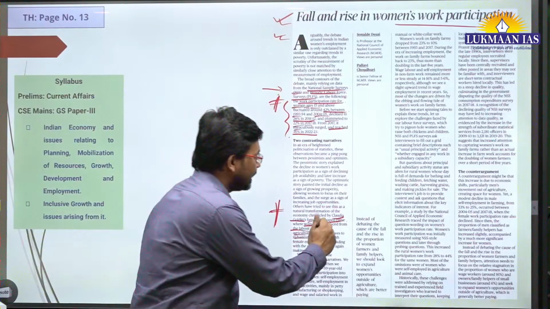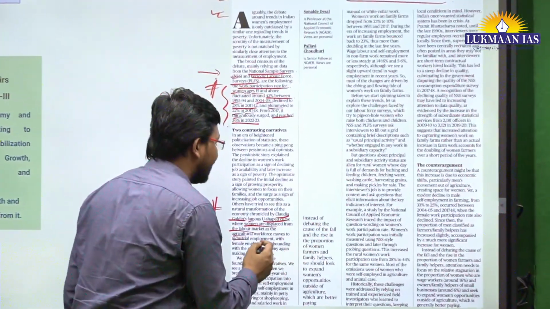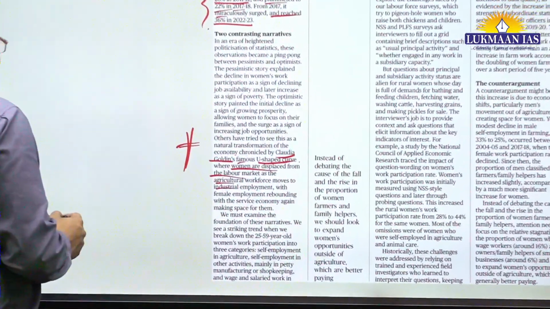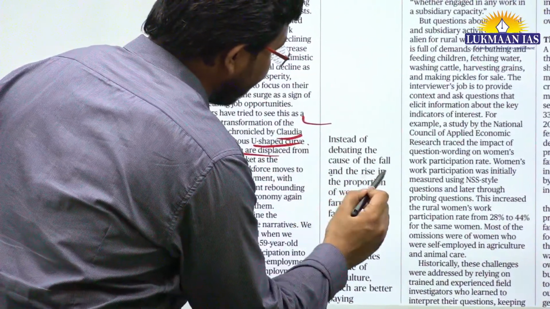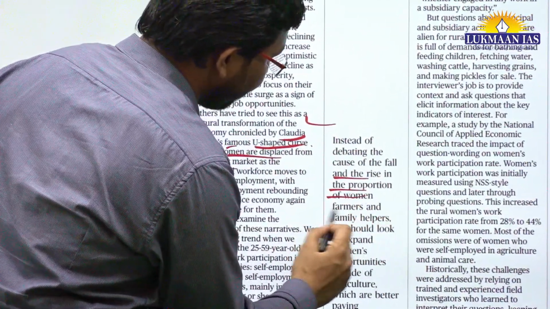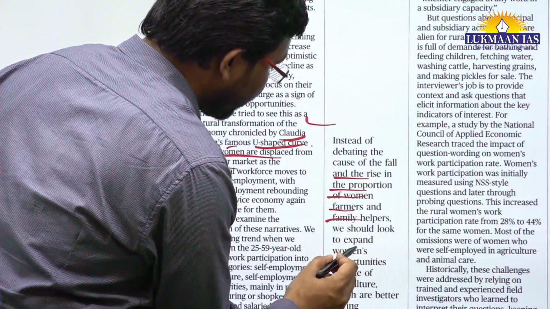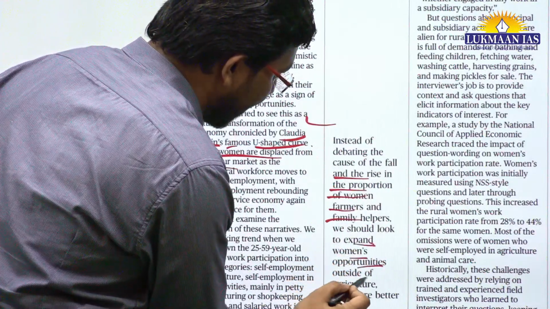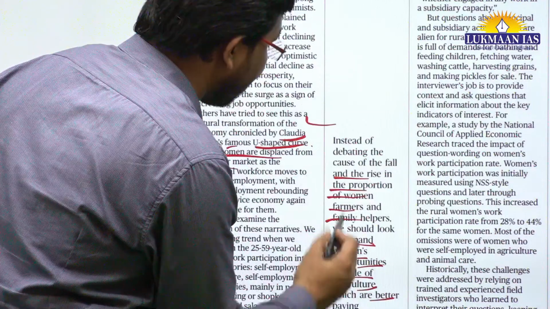It says, instead of debating the cause of the fall and rise in the proportion of women farmers and family helpers, we should look to expand women's opportunities outside agriculture, which are better paying.